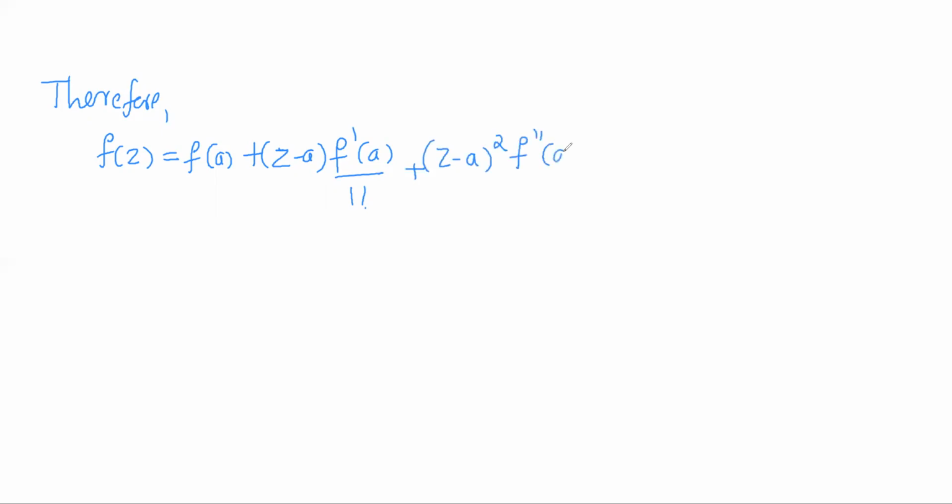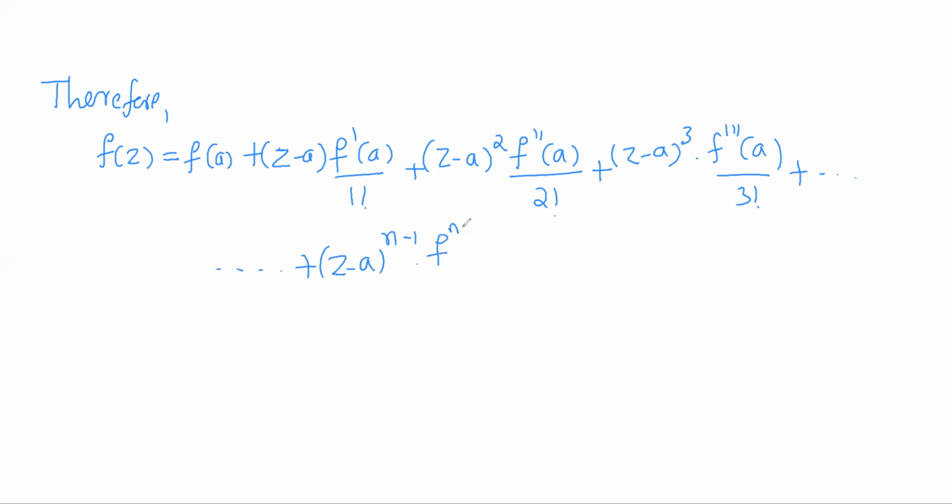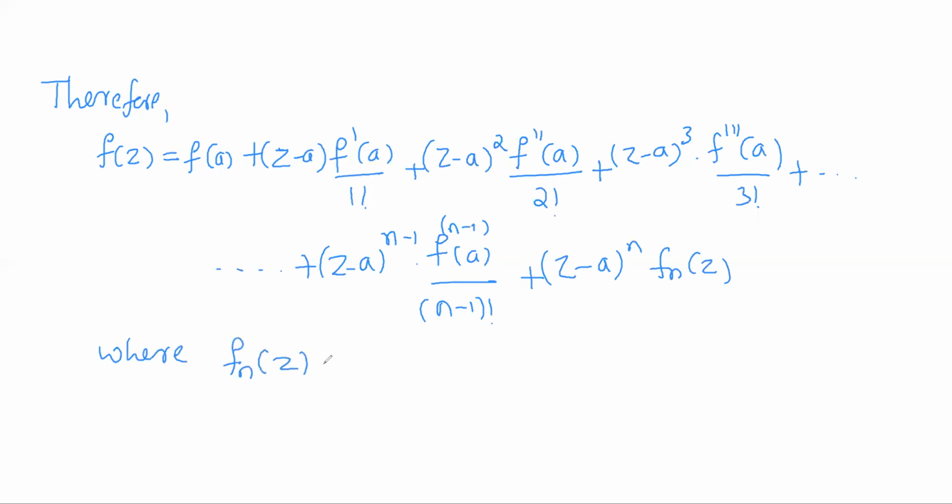Therefore, what is the representation? f(z) equals f(a) plus (z minus a) into f'(a) by 1 factorial, plus (z minus a) squared into f''(a) by 2 factorial, plus (z minus a) cubed into f'''(a) by 3 factorial, and so on, plus (z minus a) to the power n minus 1 into the (n-1)th derivative at a by (n-1) factorial, plus (z minus a) to the power n into fn(z), where we take the representation of fn(z) by this result.